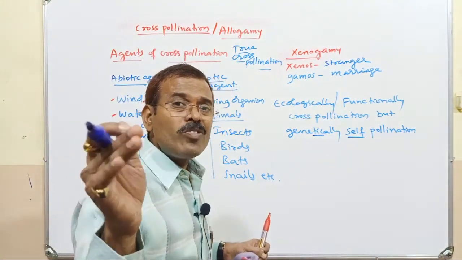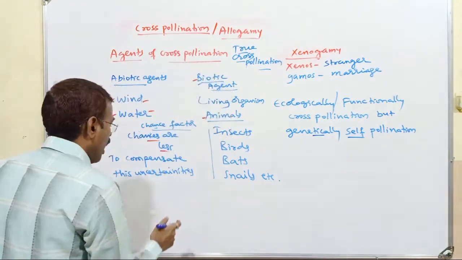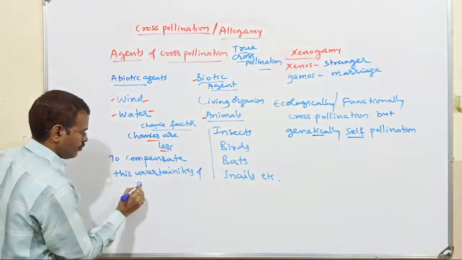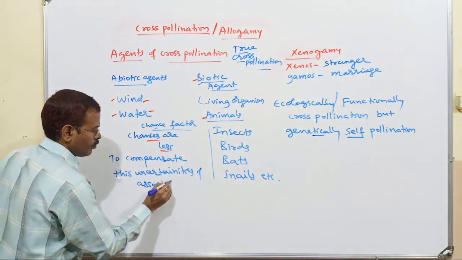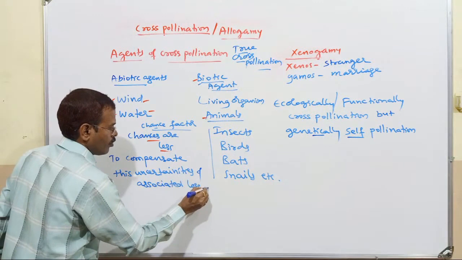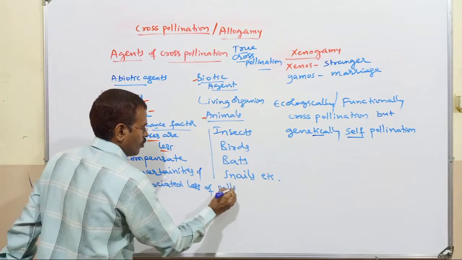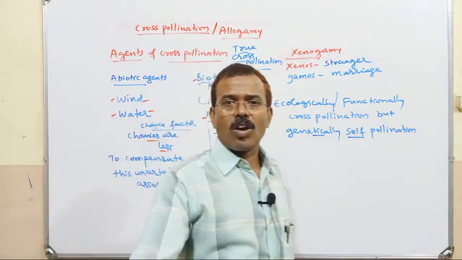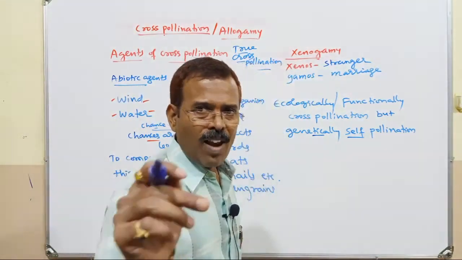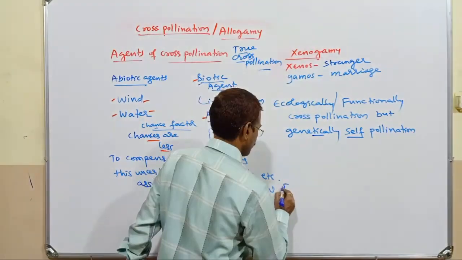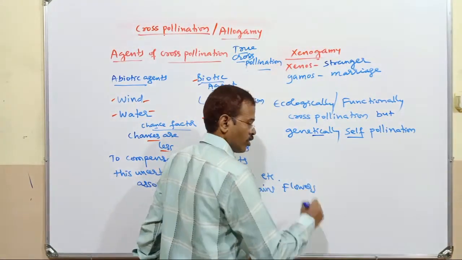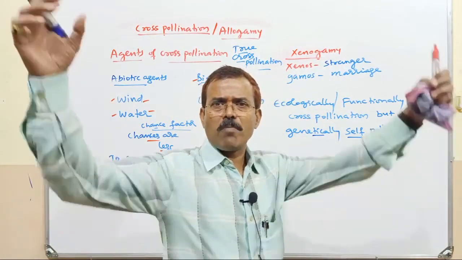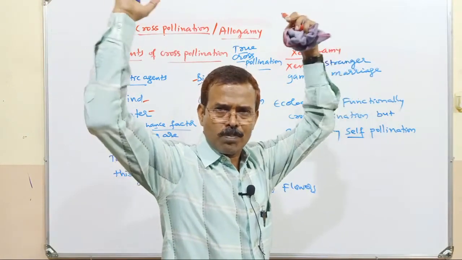So to compensate this uncertainty and associated loss of pollen grains, flowers will produce enormous number of pollen grains, large number of pollen grains.